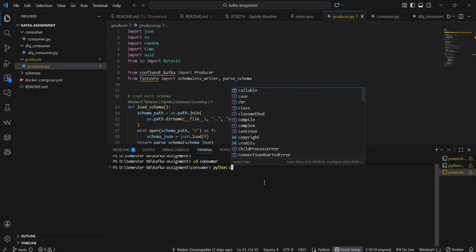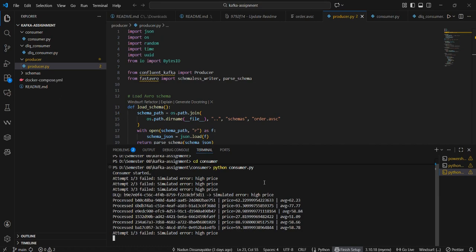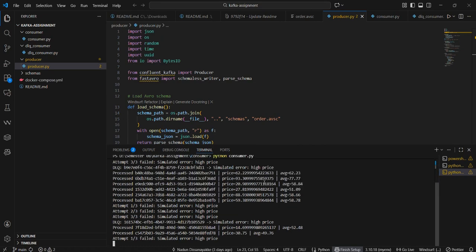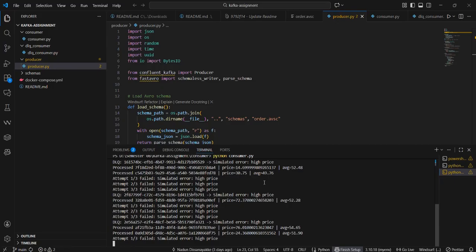If price is greater than 100, I simulate an error to test retry logic. The consumer retries the message up to 3 times. If it still fails, the message goes to the DLQ topic.